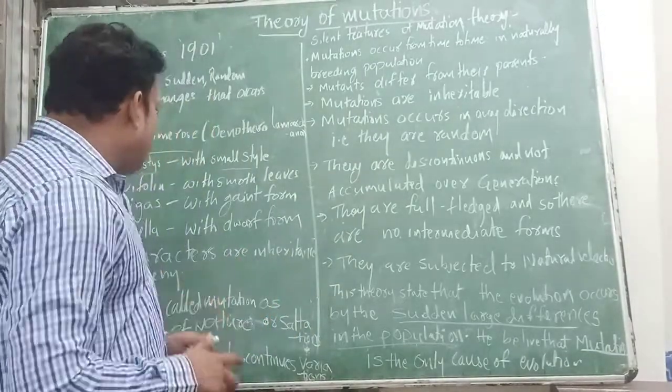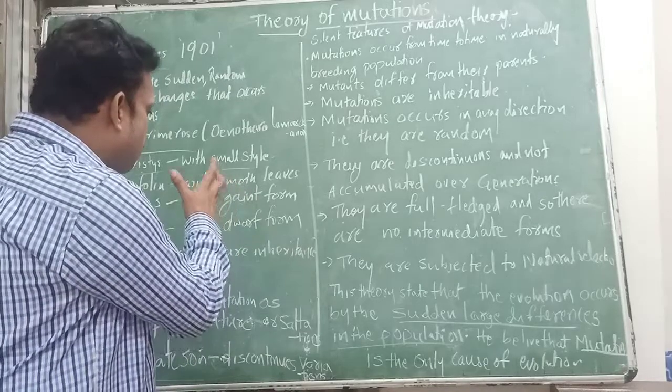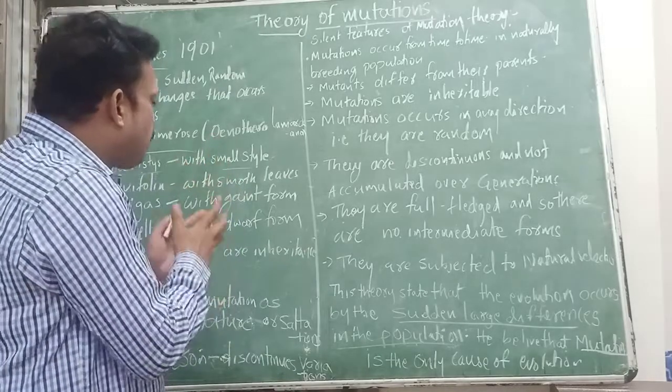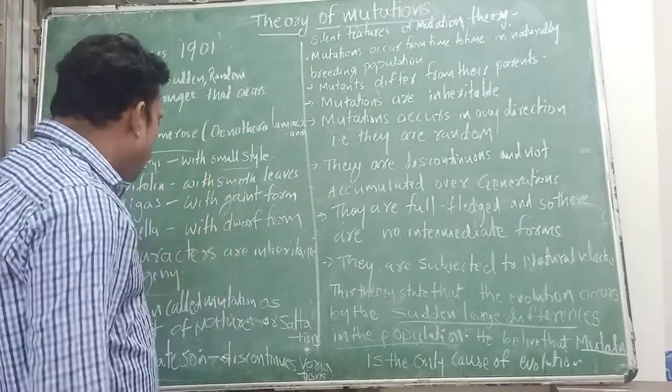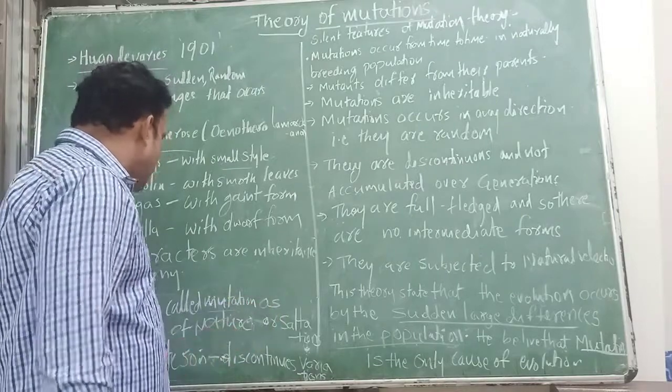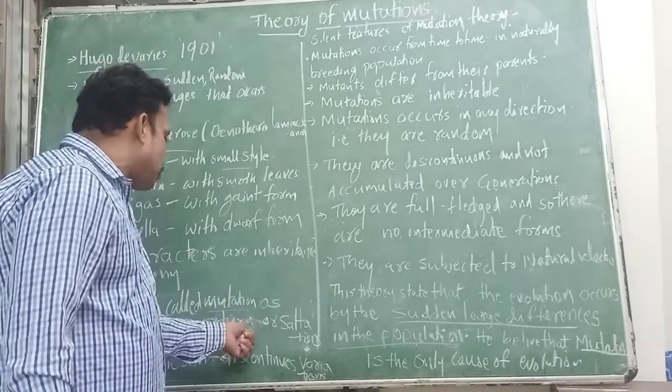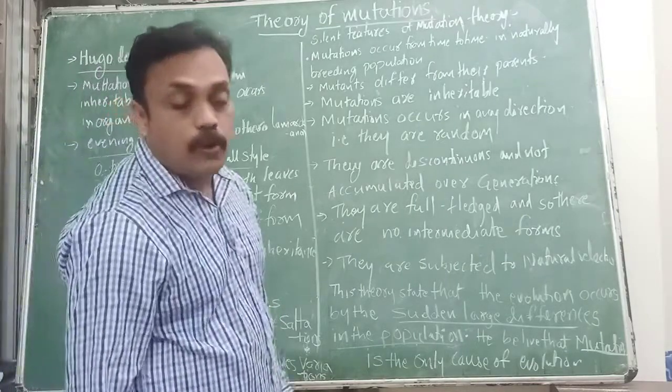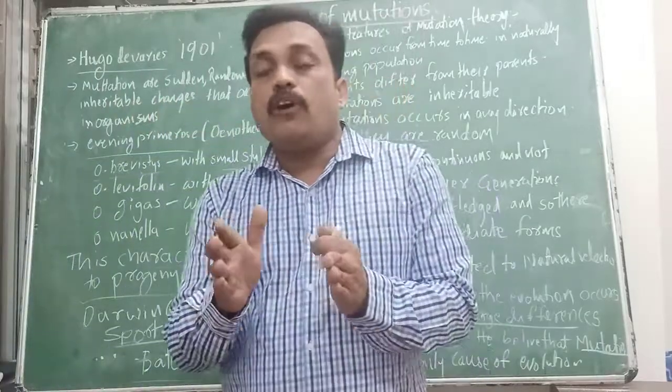Whatever changes occur because of mutation, Charles Darwin called these mutations sports of nature. They are very, very important. What did Charles Darwin call these mutations? Sports of nature.